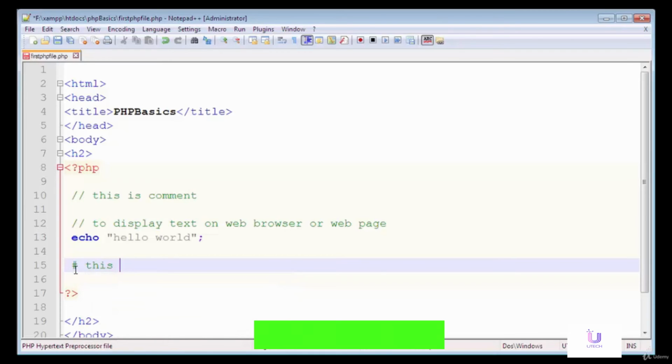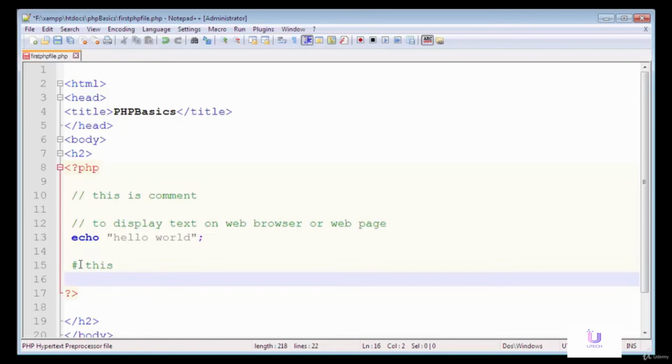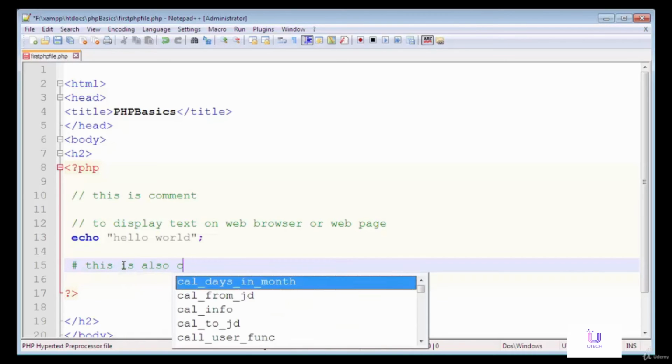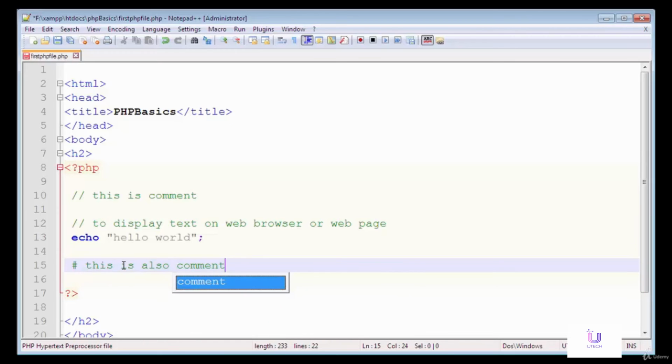So this means that we can also write a comment in this way. After the hash sign, the text written will be considered as a comment in PHP. This is also a comment.